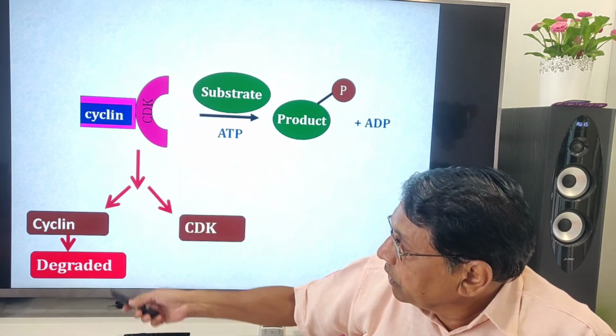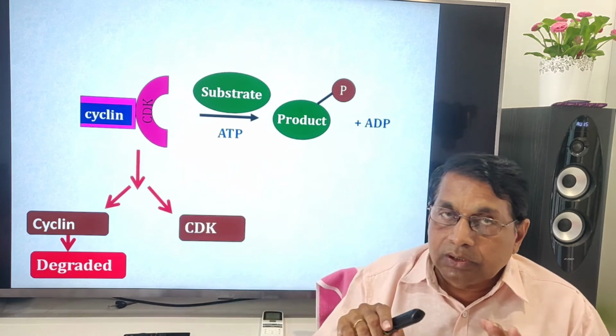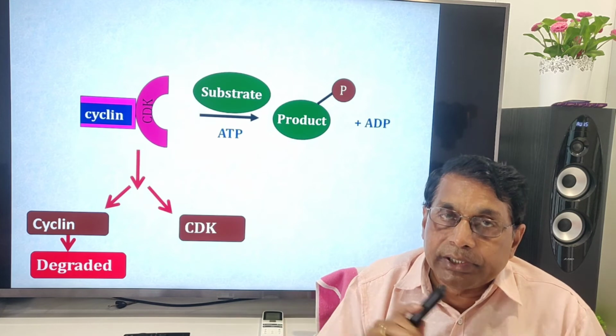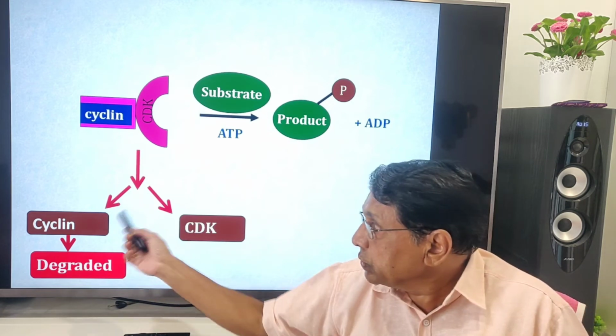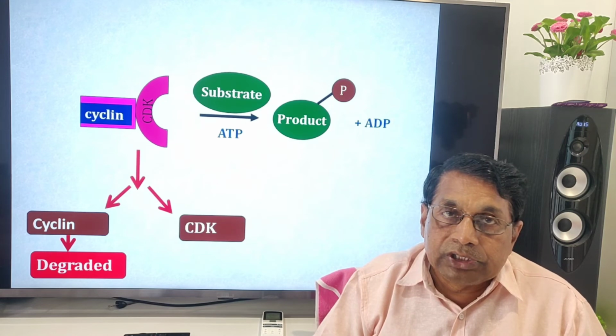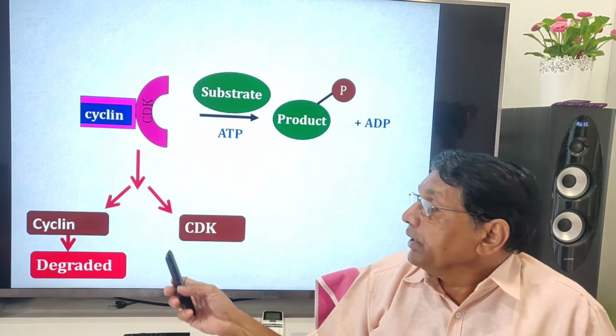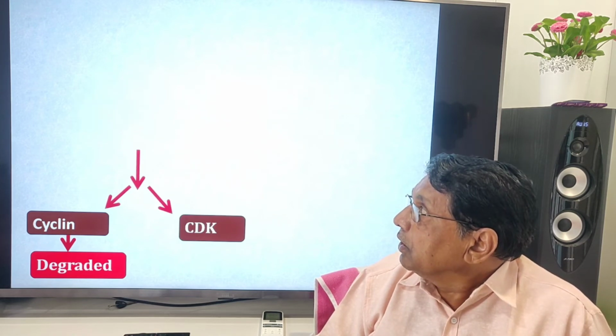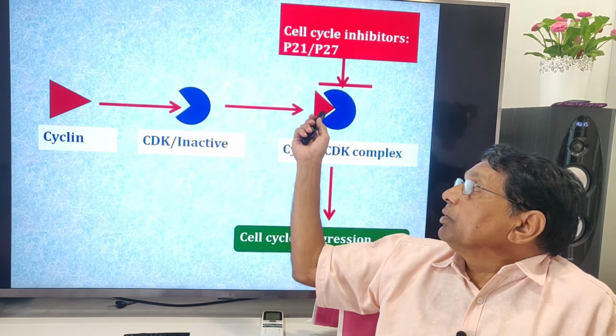So here, suppose the cell has completed G1, what happens? These two dissociate: cyclins and cyclin dependent kinases dissociate. So let us go back. Here they are bound.